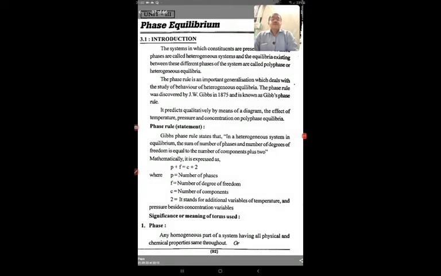Good morning, friends. In this new unit of our BSc second year, semester three, we are going to learn the phase equilibrium topic. This is the fourth topic from our syllabus. I had given you the syllabus part, and this is the first video lecture of our phase equilibrium topic. So, let us see the introductory part of phase equilibrium.